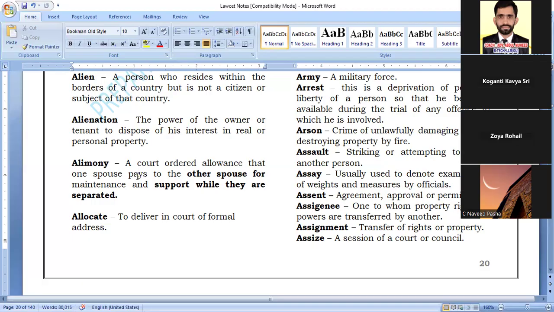Have you heard about Naga Chaitanya and Samantha? How much alimony was given by Naga Chaitanya to Samantha? I don't remember, sir. You have heard about Hrithik Roshan and his wife? How much alimony was given? It's only that the other spouse